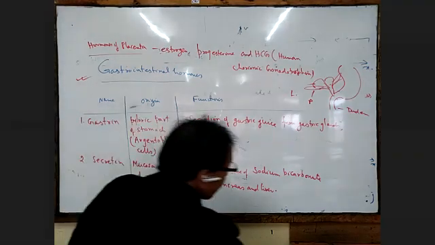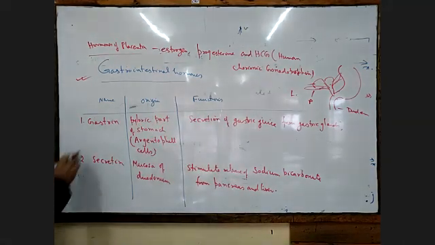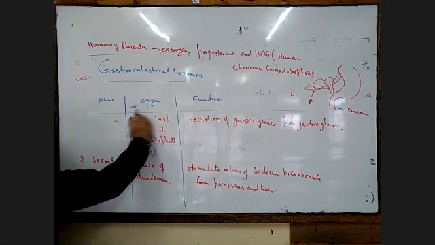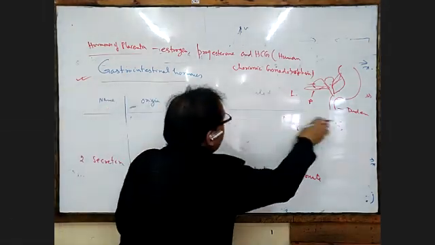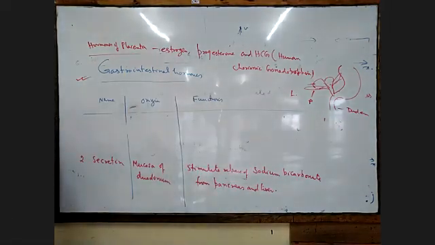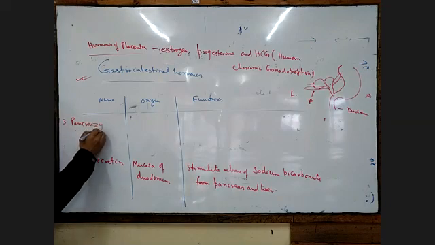Then the next hormone, the third hormone, is pancreozymin.